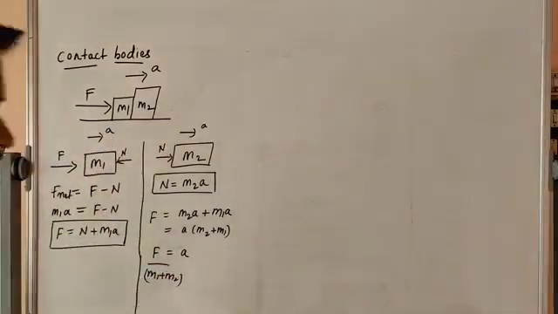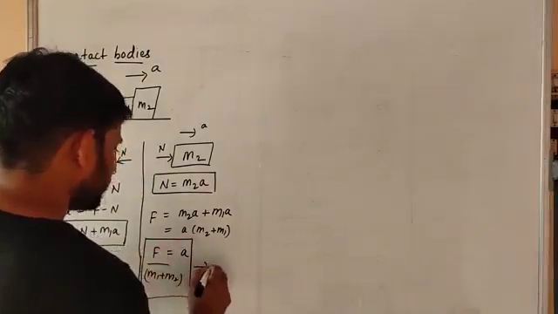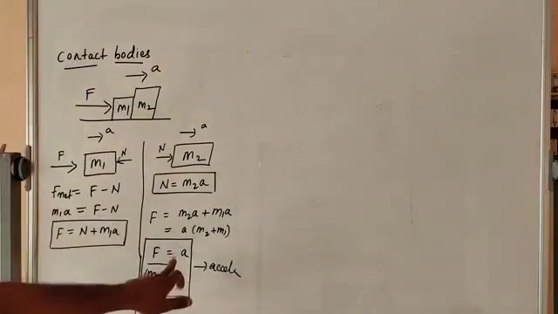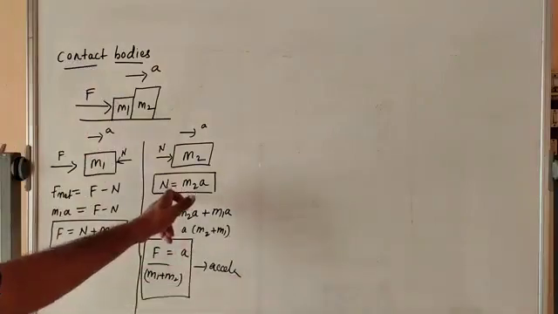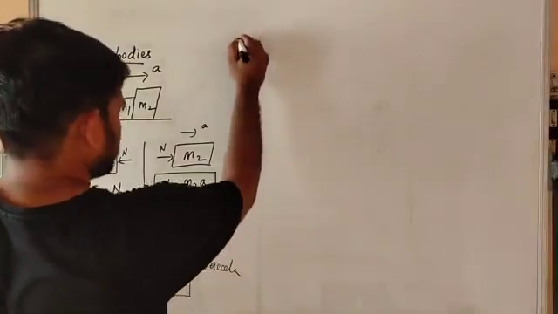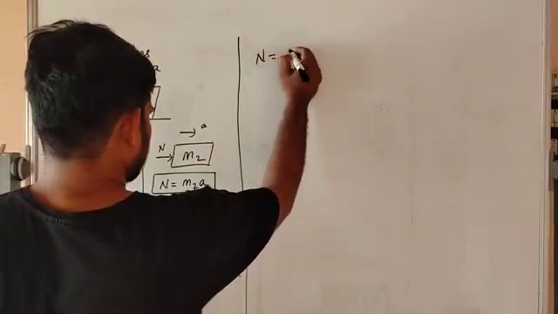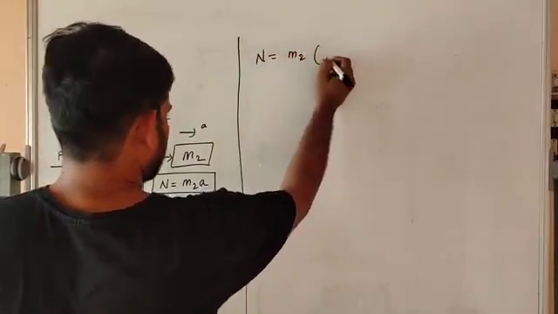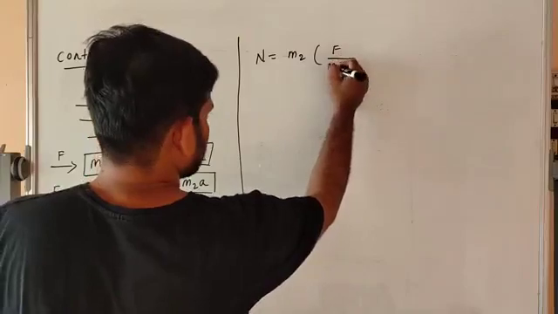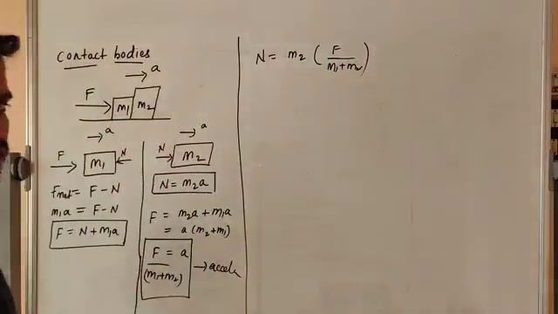So finally we got the acceleration A. Now we have to substitute A in the formula for N. Then you can get N. So N is equal to M2 into F by M1 plus M2. It's simple.